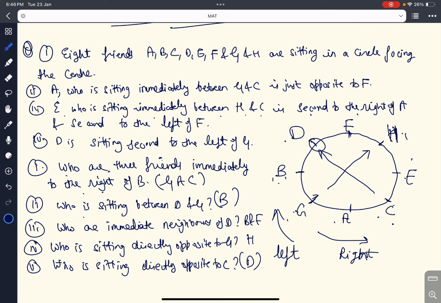So this is our final question for sitting arrangement or analytical reasoning. So this is how we can solve the questions. Now we'll discuss our next question in our next class. Hope you understand all the questions.